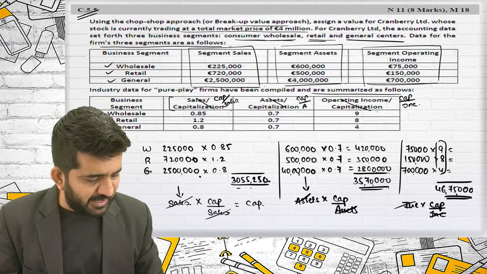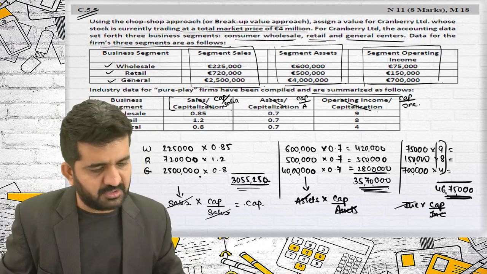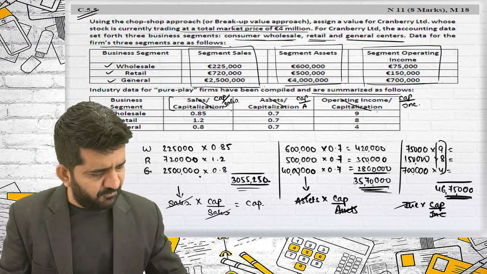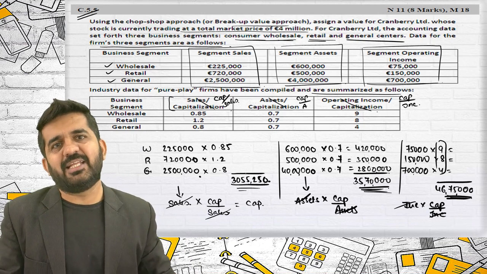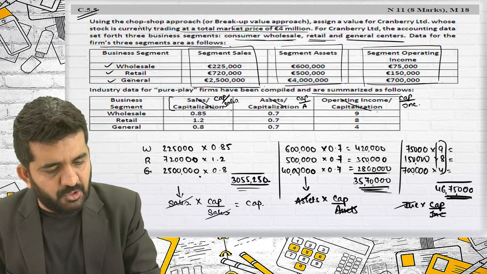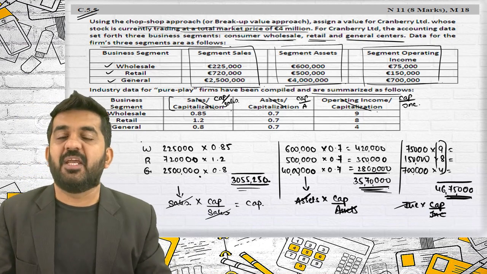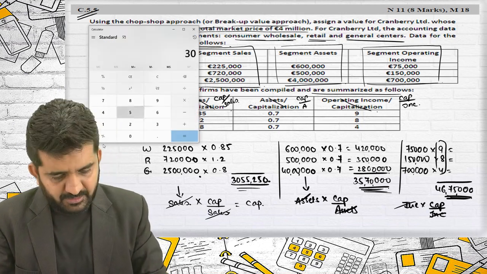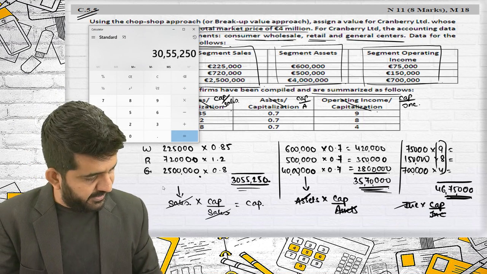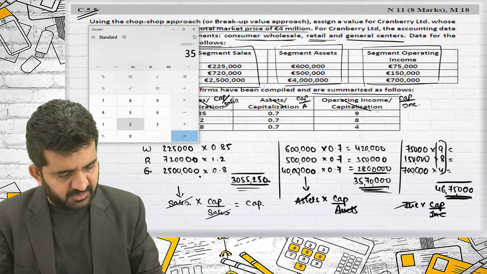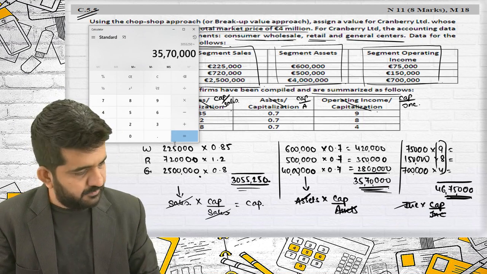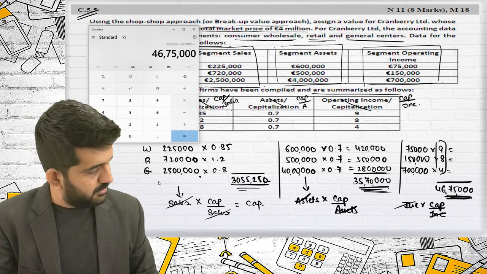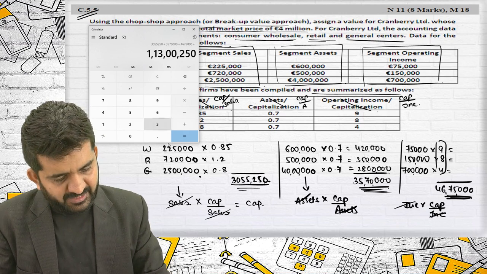So those are three methods by which I can find the value. Also, you can find the average of these three and say that this is the value based upon the chop shop approach or breakup value approach. This is 30 lakh 55,250 plus 35 lakh 70,000 plus 46 lakh 75,000, divided by 3.